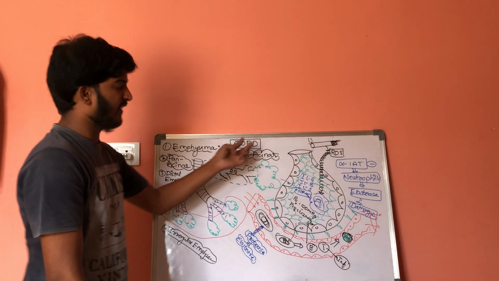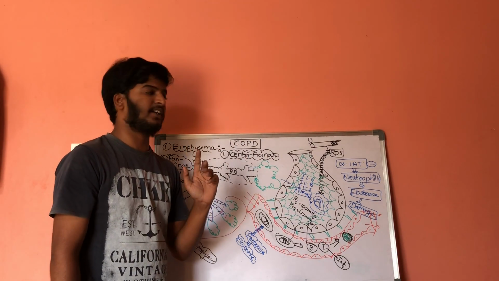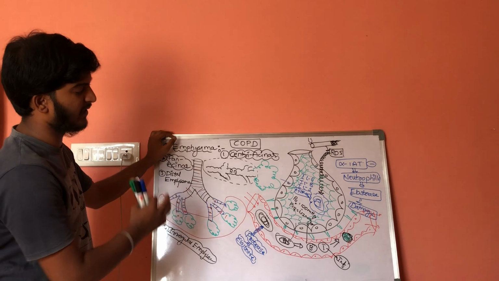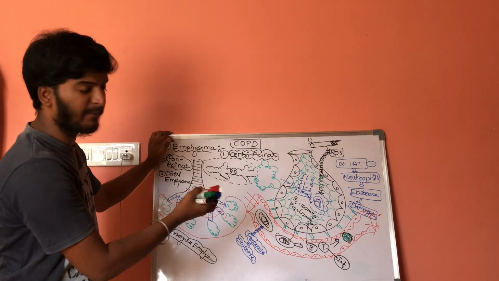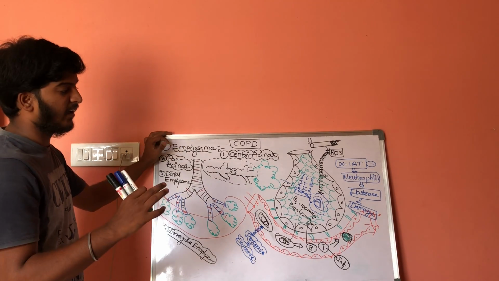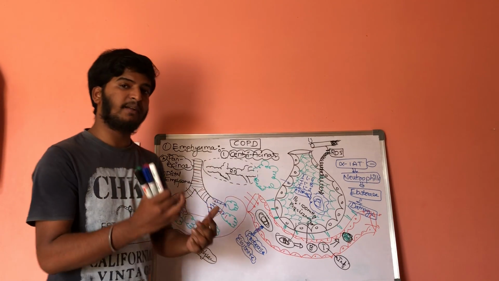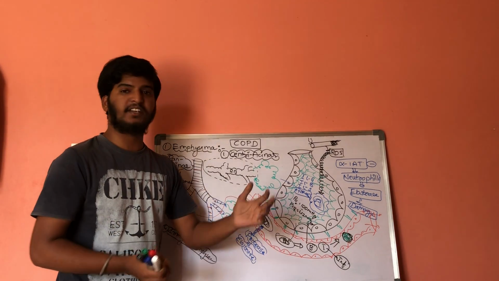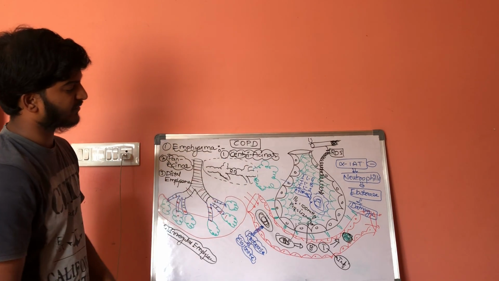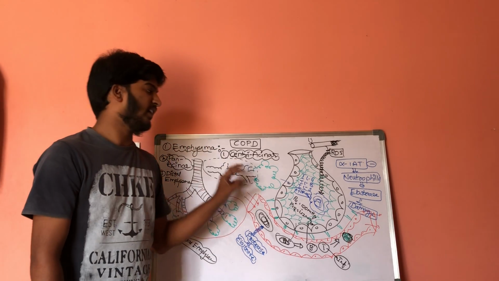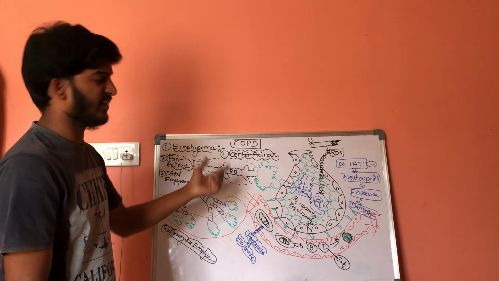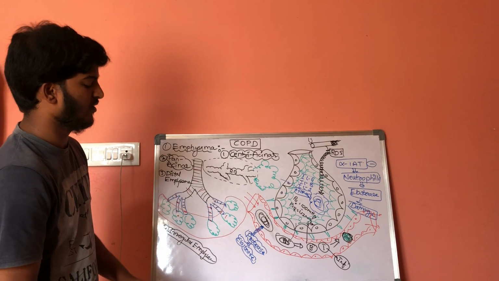Coming to the diagnosis, emphysema can be diagnosed by chest X-ray. The first thing to be observed in the chest X-ray is hyperinflation, more than the normal condition. The anterior and posterior diameter of the lungs should also be increased. These are the impressions to be noted in the X-rays: first hyperinflation, and second increased anterior and posterior diameter.